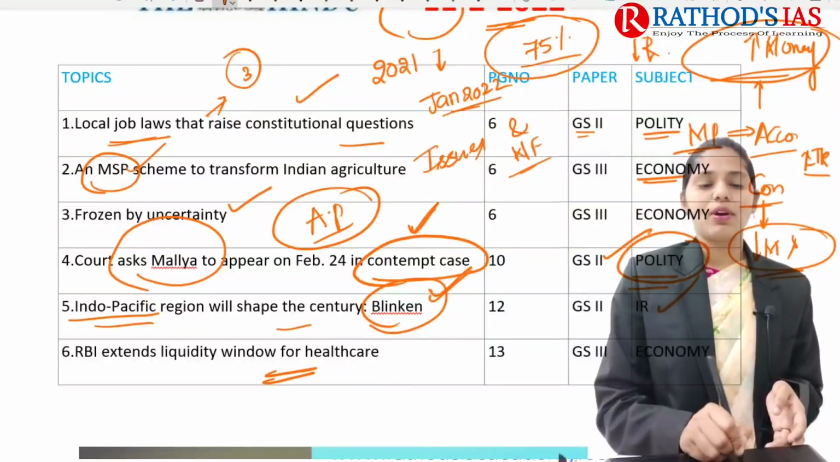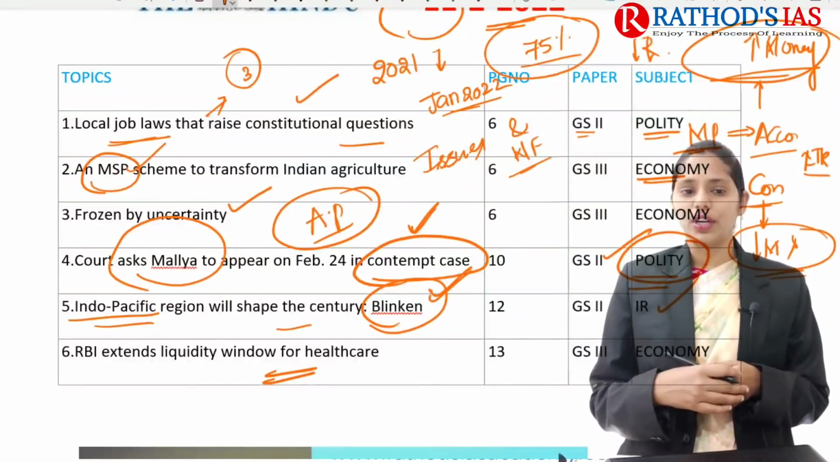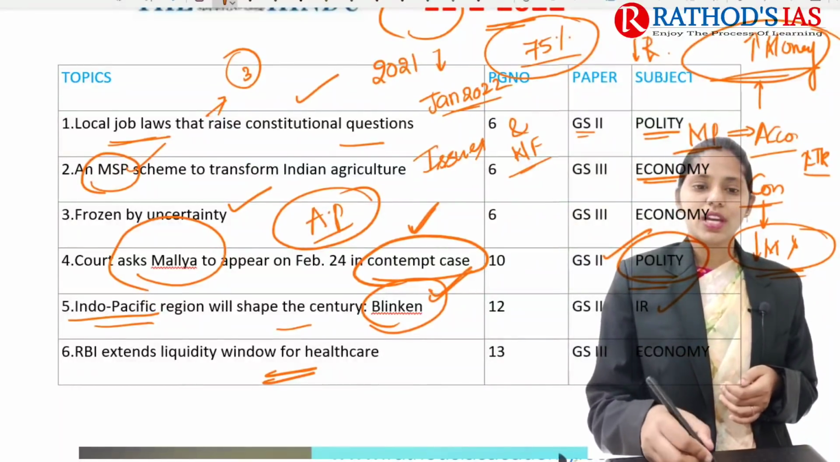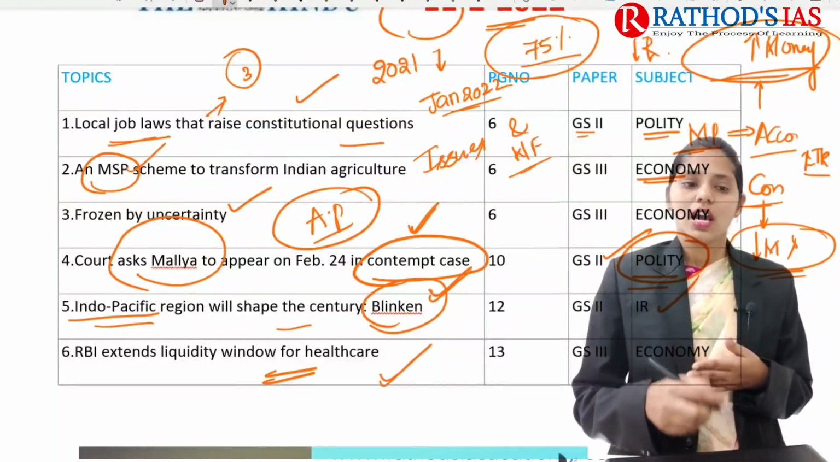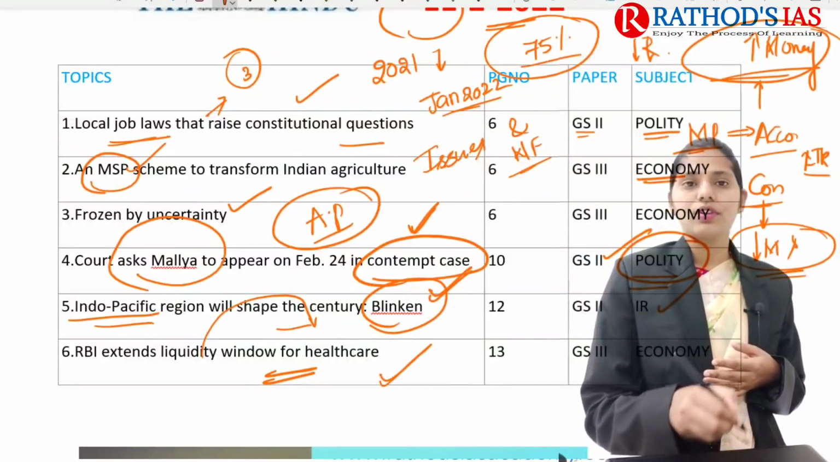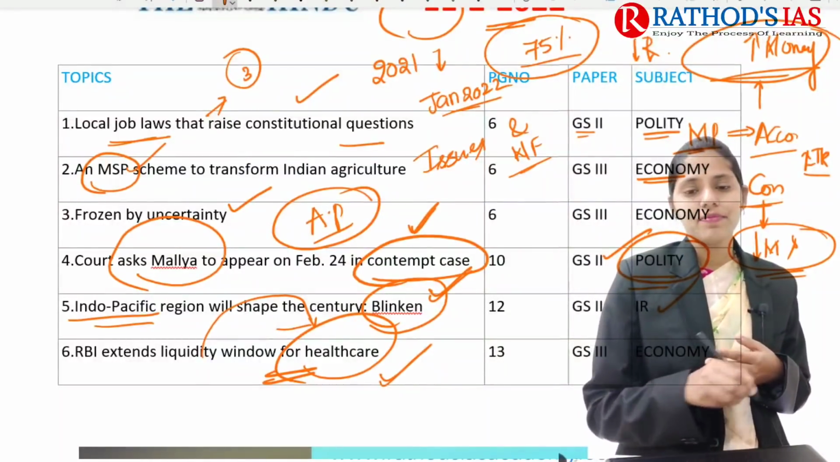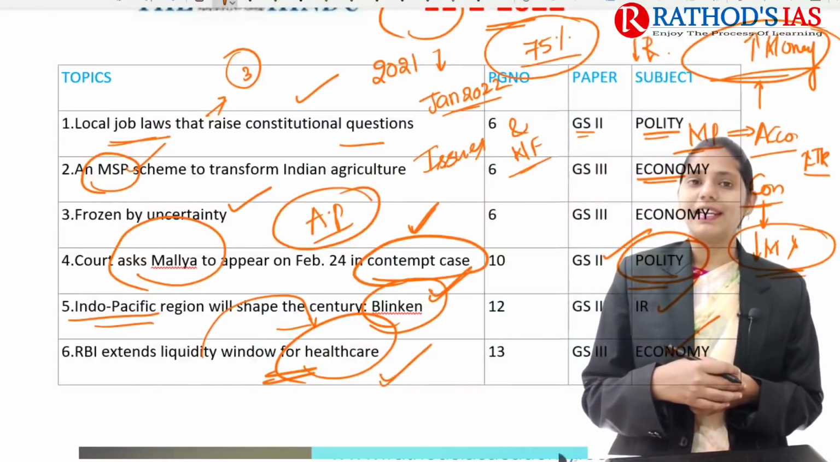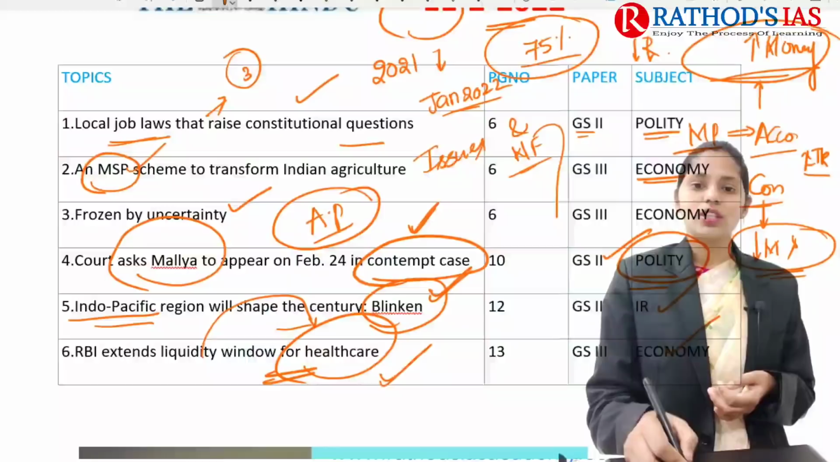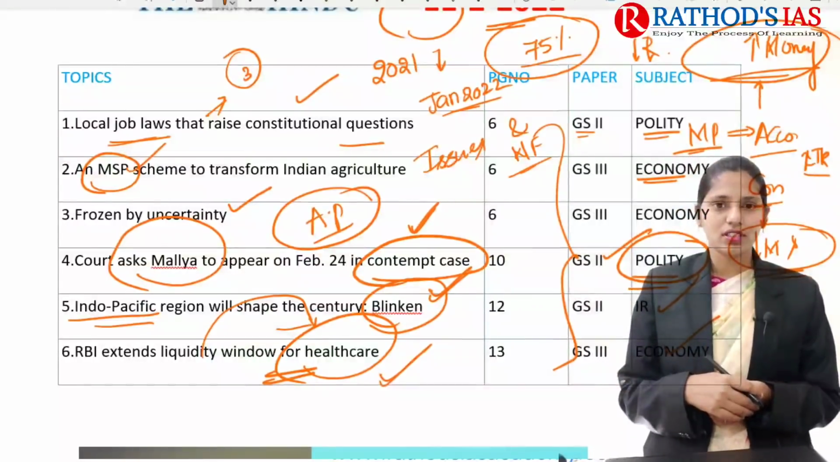And the next topic is about RBI extending the liquidity window for healthcare. Earlier in 2021, RBI came up with a liquidity window for mutual funds, and now it has extended this liquidity window to the healthcare sector. This article is again important from your economy point of view, which mainly comes under GS paper 3. So these are the topics. Now we are going to have our discussion.